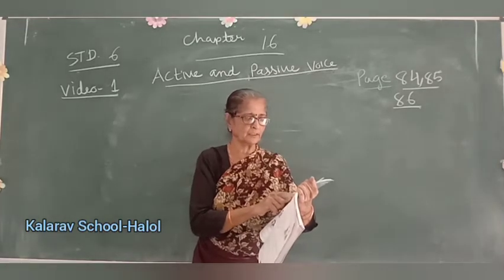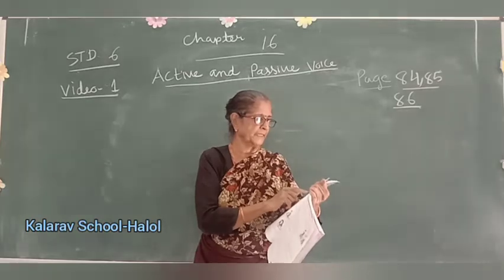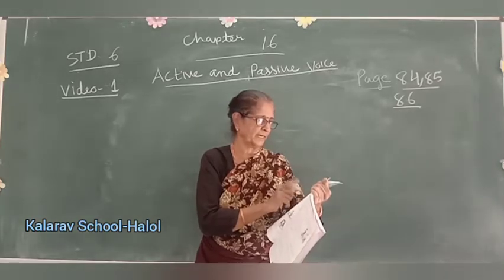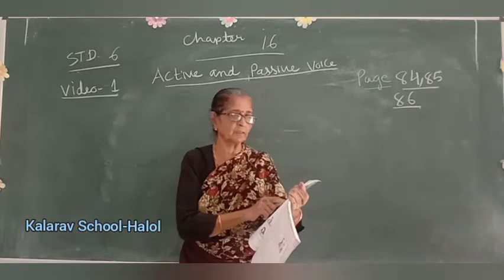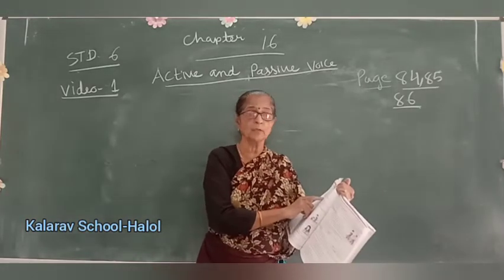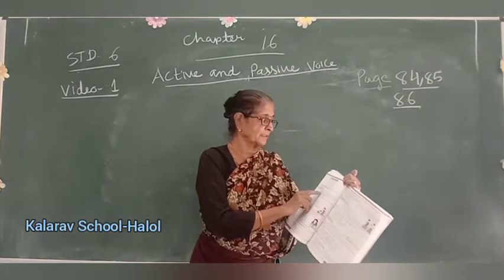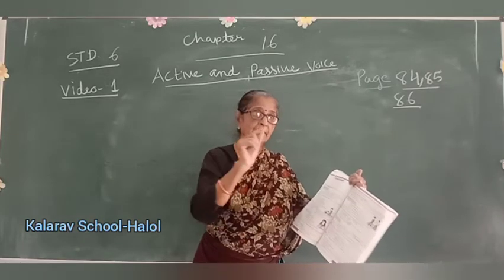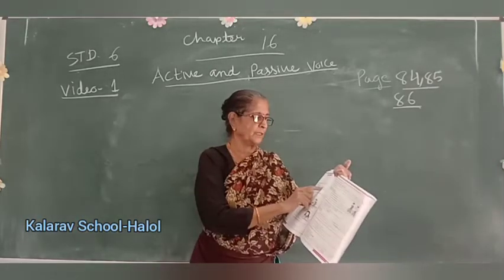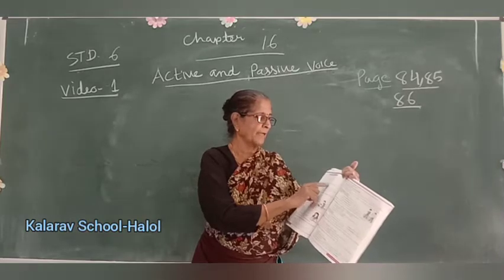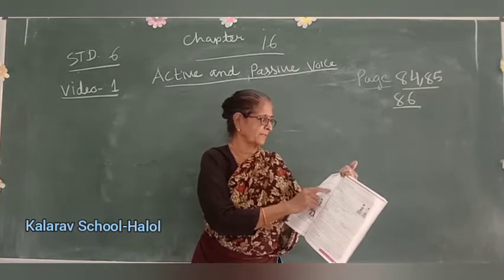Let us discuss the changes in tense in detail. Simple present tense. Rita writes a story, active voice. A story is written by Rita. Now see children, here you see Rita is a proper noun, so it is capital. And down also, a story is written by, in passive voice also, by Rita. R will be capital. My teacher loves me. Now my is changed to I. I am loved by my teacher, passive voice.